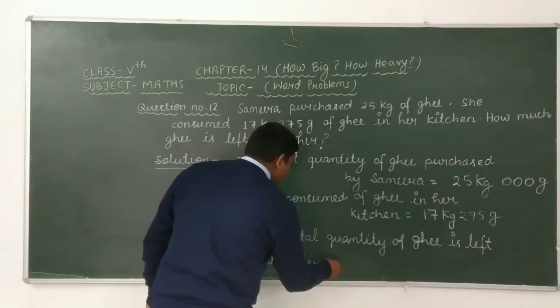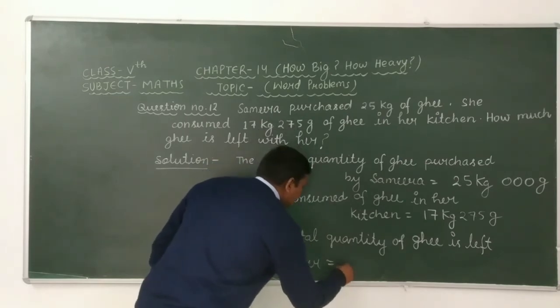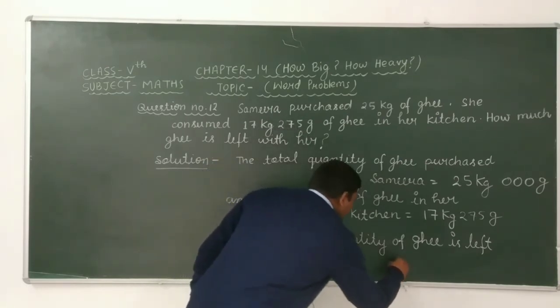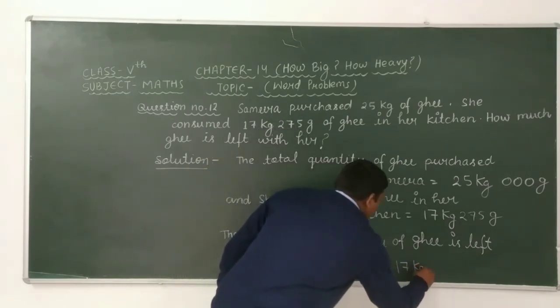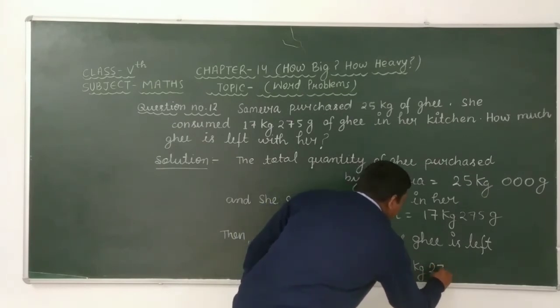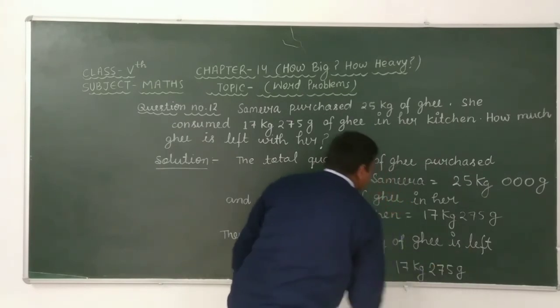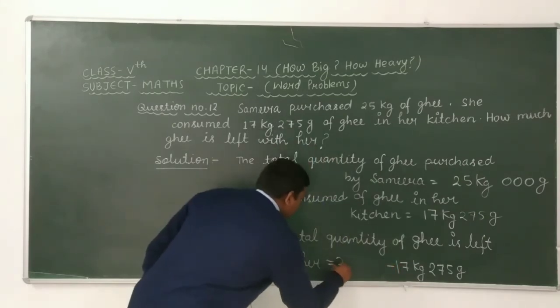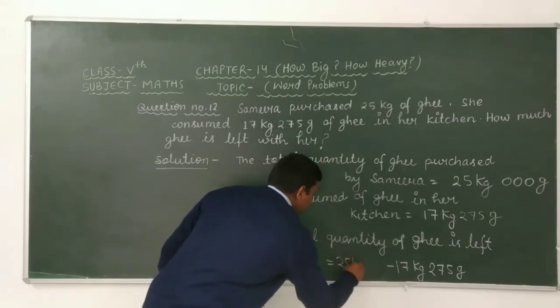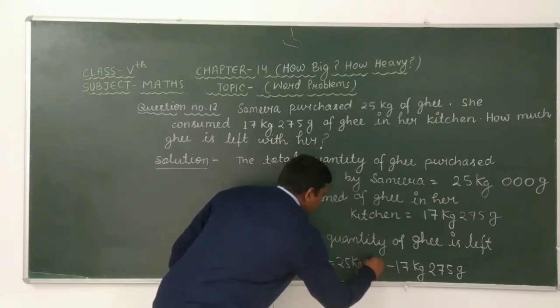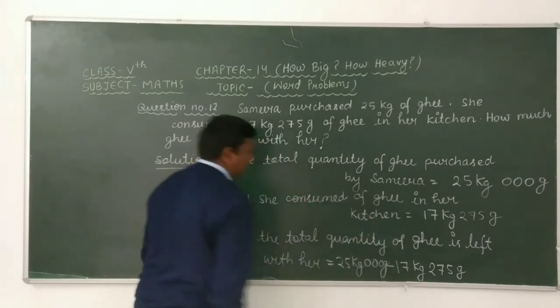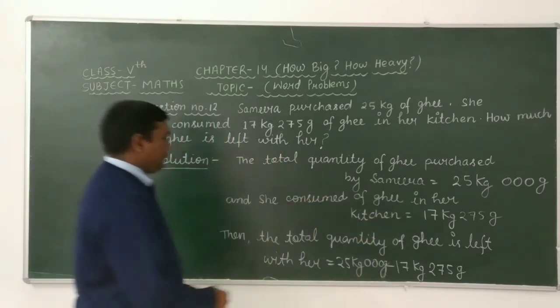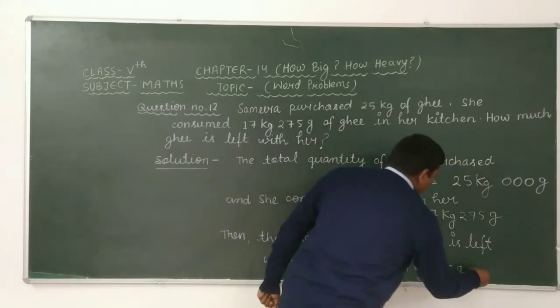Here we have to take 17 kg 275 gram from 25 kg 000 gram. After subtracting these, we get the answer.